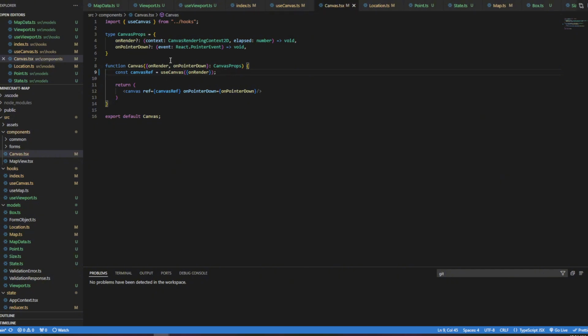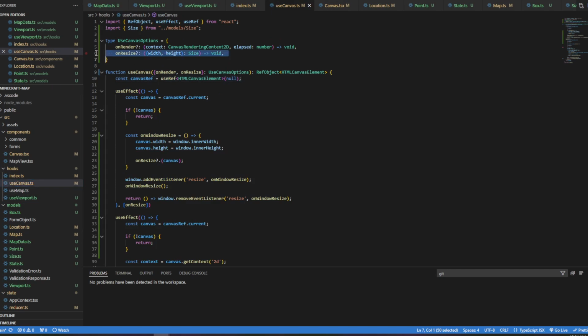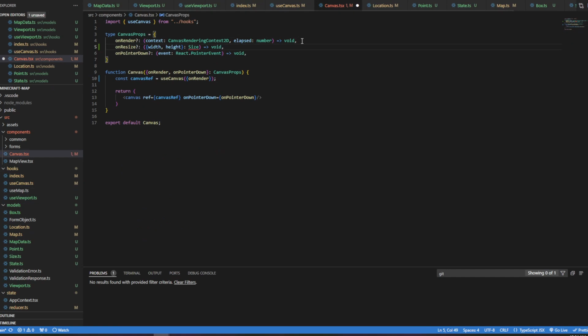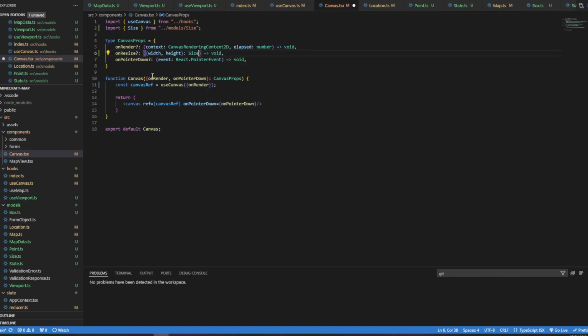I don't know if that makes any sense, but I want to basically have the same, if I go back to use canvas and steal this on resize, I want to have this on resize here as well. And we need to bring in size. And so I'm going to have an on resize that will then be just brought into our use canvas, just like that.